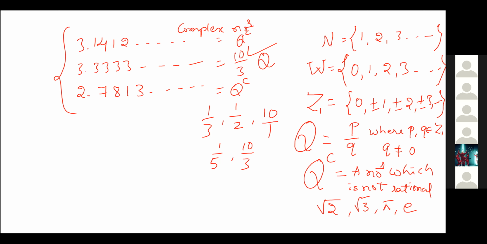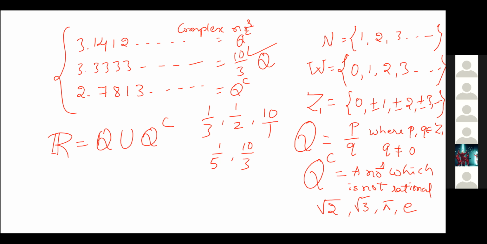Okay. So this is the set of irrationals. After that, the bigger set is the set of reals, which includes rational numbers as well as irrational numbers. It includes every type we discussed till now.